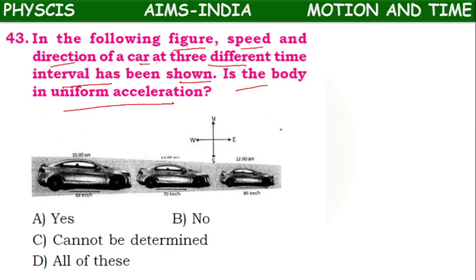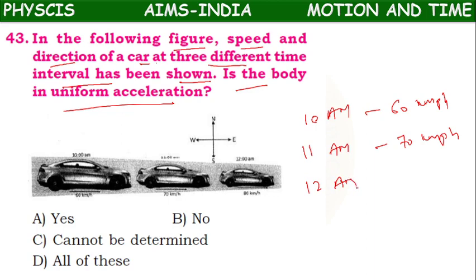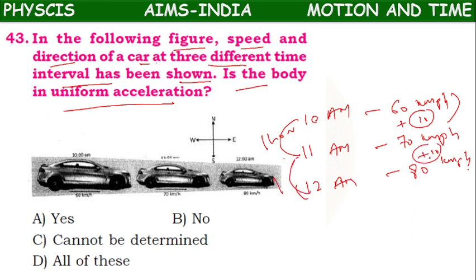So here at 10 am, 60 km per hour. At 11 am, the car's speed is 70 kmph. At 12 am, 80 kmph. So what we have observed from this is that in 1 hour, 10 kmph speed increased. Again in 1 hour, 10 speed increased.